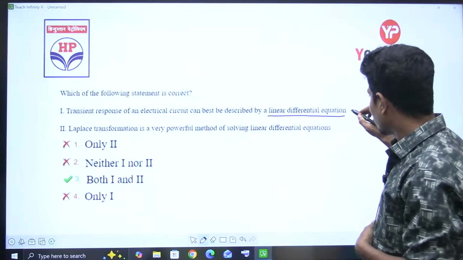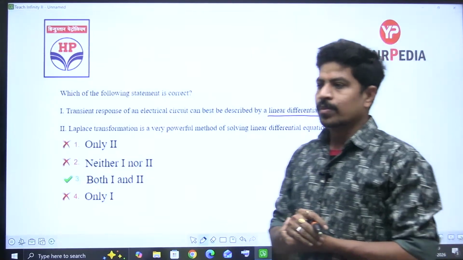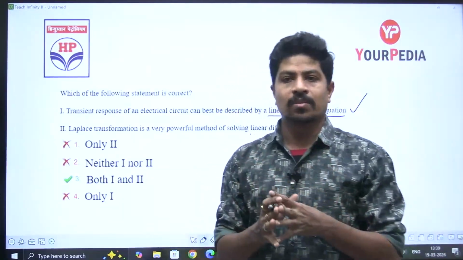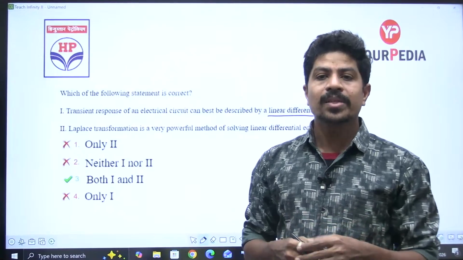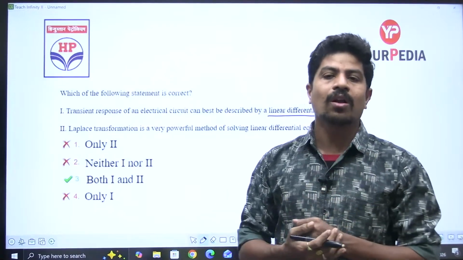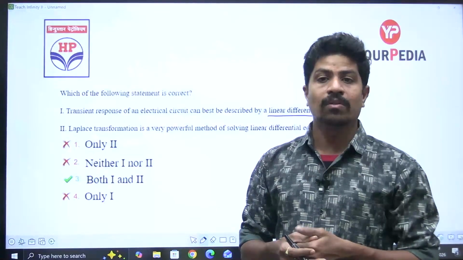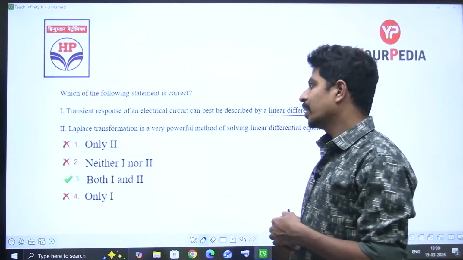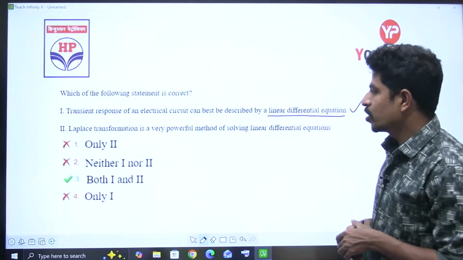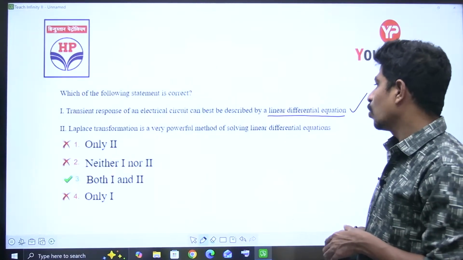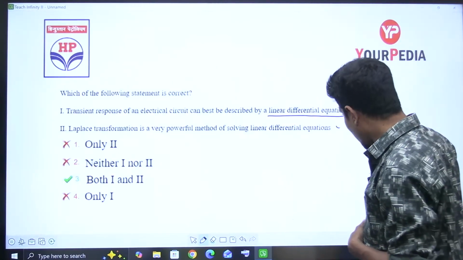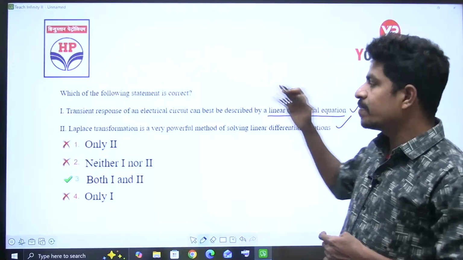Yes, this statement 1 is perfectly correct. A dynamic system, or a system which is having memory, means inductor and capacitor, energy storage, or the system containing energy storage elements, is represented with the help of linear differential equations. Next, Laplace transformation is a very powerful method of solving linear differential equations. Yes, the second statement is also very much correct.